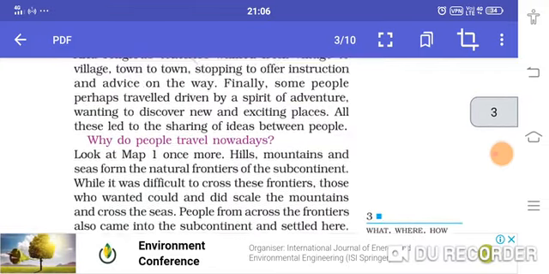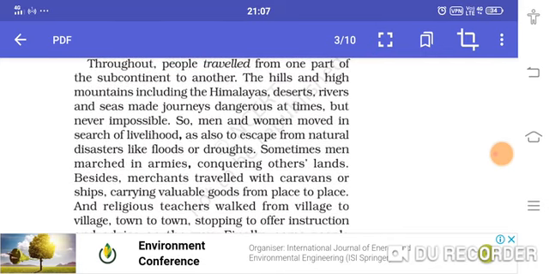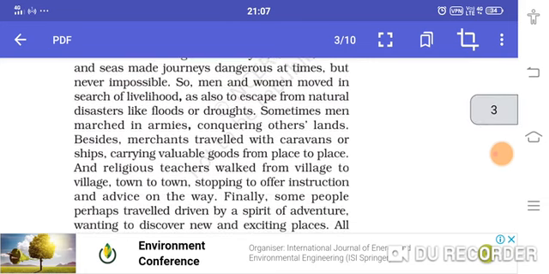Now, why do people travel nowadays, and why did people travel in earlier days? People traveled from one place to another in search of food. Men and women moved in search of their livelihood. They also traveled to escape from natural disasters like drought and floods. Sometimes men joined armies, conquering other lands. Besides, merchants traveled with caravans or ships carrying valuable goods from one place to another.